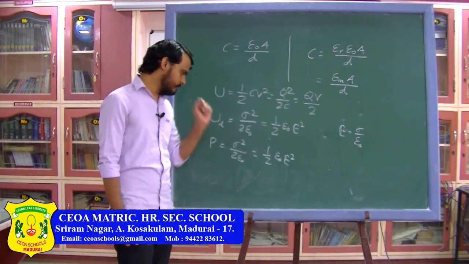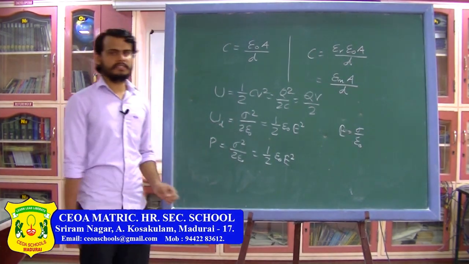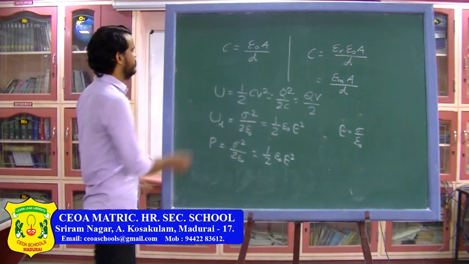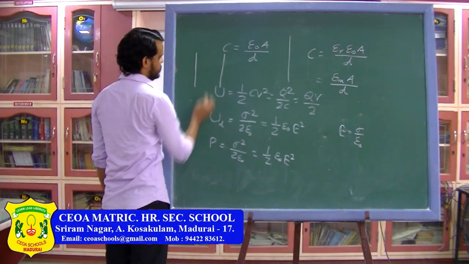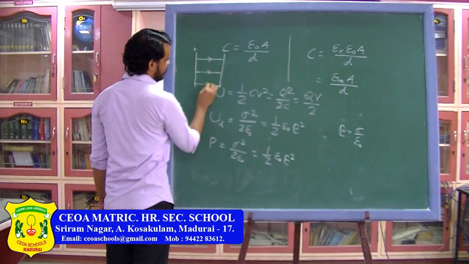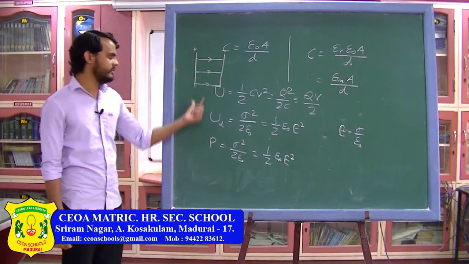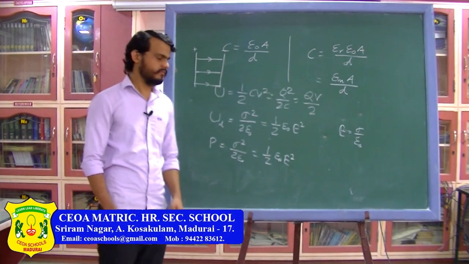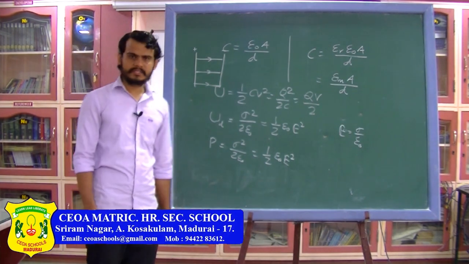One more theoretical point: the energy in the capacitor is stored in the form of electric field, because when we have two plates, the electric field goes from the positive plate to the negative plate, and this electric field contains the energy between the capacitor plates. So the capacitor stores the energy in the form of electric field. So this is the formula for electrostatic pressure.